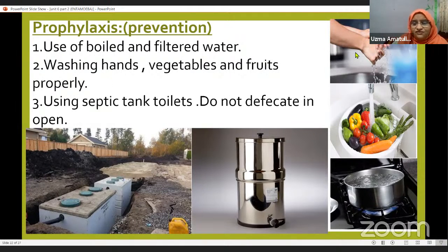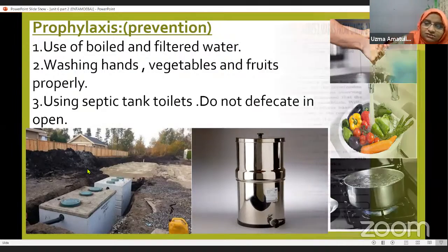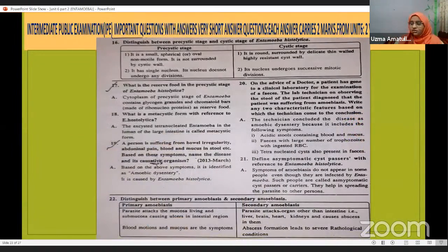So what are the prophylaxis? Washing hands, washing fruits and vegetables, boiling water and filtering the water, using septic tanks, and do not defecate in the open. So these are the prophylactic measures. Now here I have kept the important questions for the exam. These are the very short answers. Now, very short questions which are very important for your exam. Start preparing. Take a screenshot of these slides, zoom in, take down the notes and prepare for your exam. What is the first one?